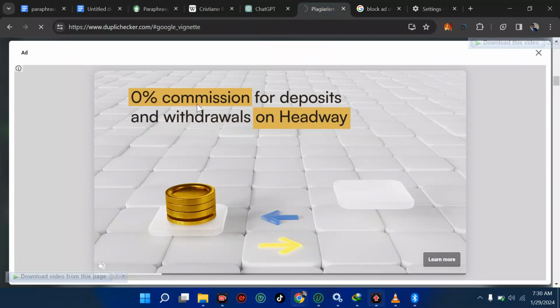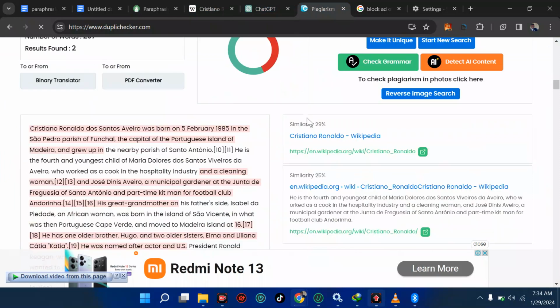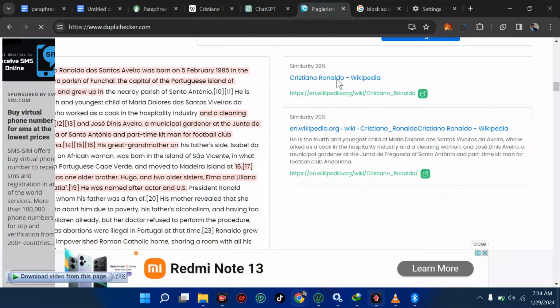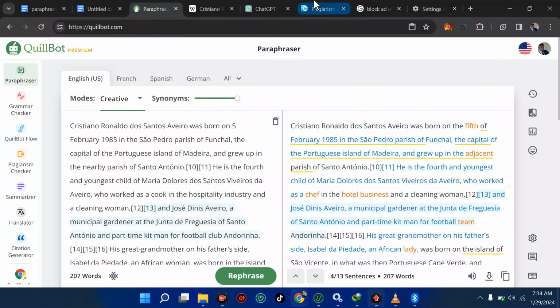So now this is a proof that duplichecker really works fine. I just copied the content from Wikipedia directly from here, and I pasted it here, and this is what we got. It told me the source where this information was gotten, the similarity between the test and other stuff. That is why I have this. You know, we paraphrased this test. This is the paraphrased content, and we copied it, and we got 0% plagiarism.